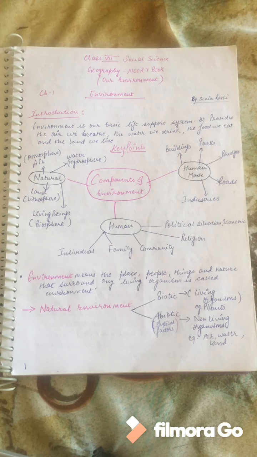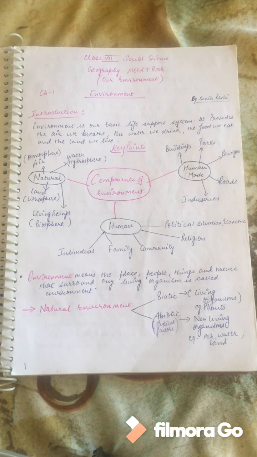I will be dealing with the class 7 social science. So under social science, I'll be dealing first book, that is geography, chapter 1, environment. So before getting into the chapter, we should actually understand the meaning of the title, which says environment. So what do we understand by the word environment?